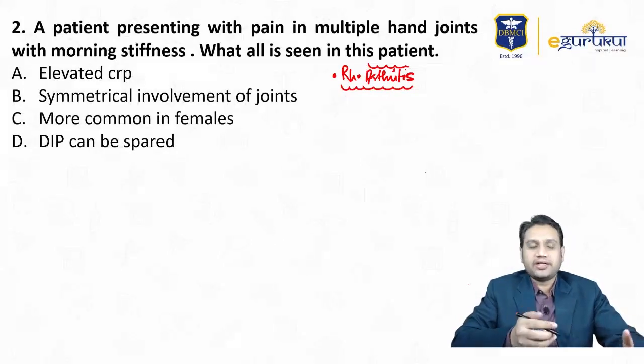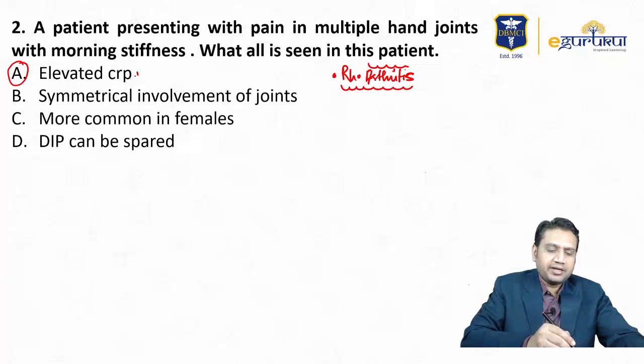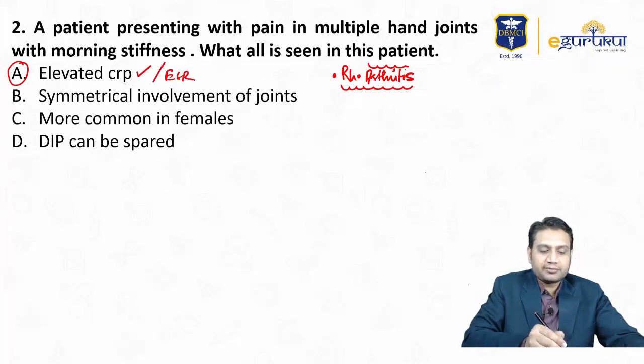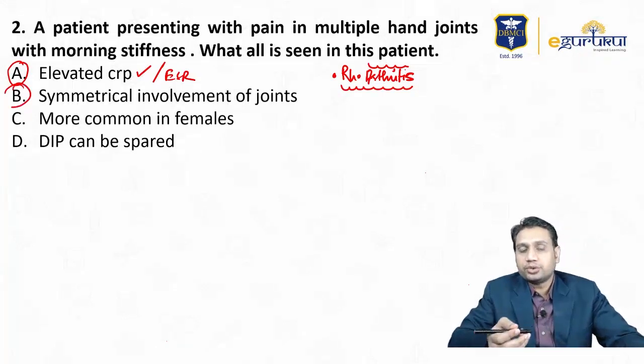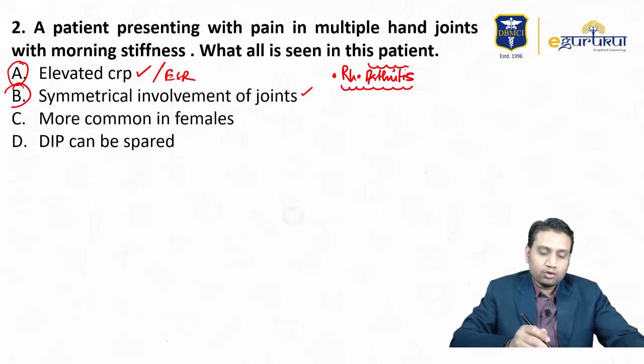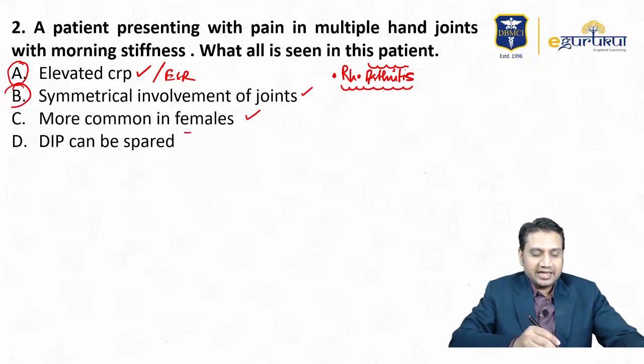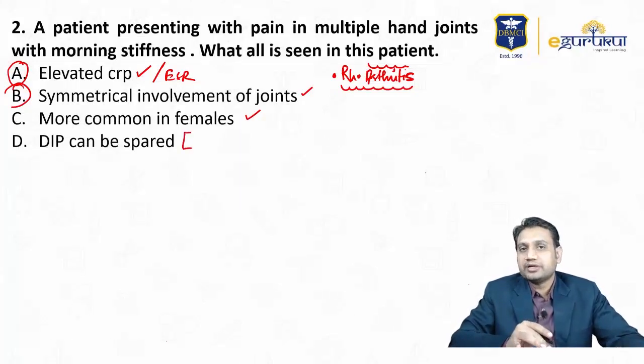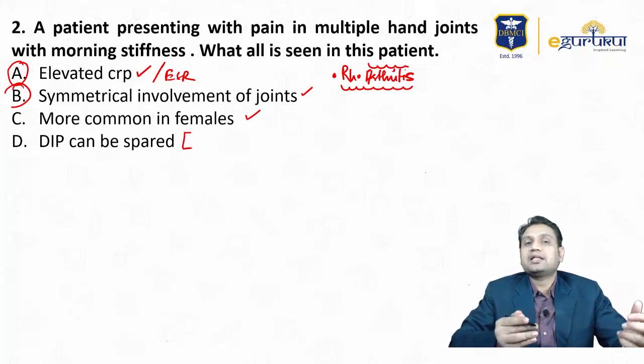So based on the recalls we have kept it like elevated CRP, obviously ESR and CRP are raised because it is an inflammatory condition. Symmetrical involvement of the joints, yes, very much true. More common in females, that is also right. And DIP can be spared. Usually DIPs are spared. PIP is involved in rheumatoid arthritis, but deformities are seen in the hands, the boutonniere and the swan neck.